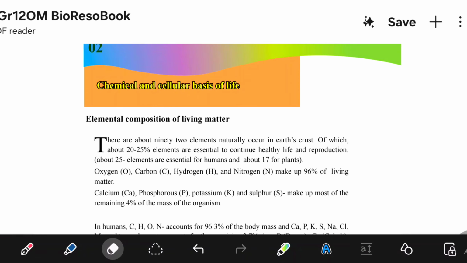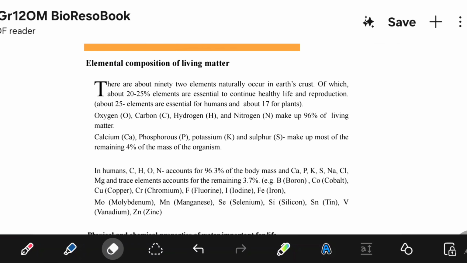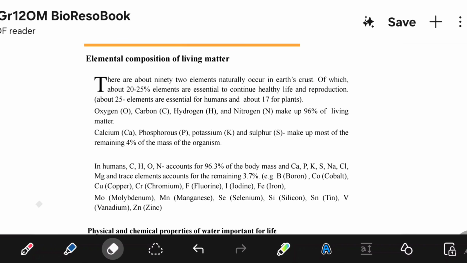Okay, let's start. This is Unit 2, Chemical and Cellular Basis of Life. Let's read this: elemental composition of living matter. There are about 92 elements that naturally occur in Earth's crust, right? Of which about 20 to 25% of elements are essential to continue healthy life and reproduction. About 25 are essential for humans and about 17 for plants.